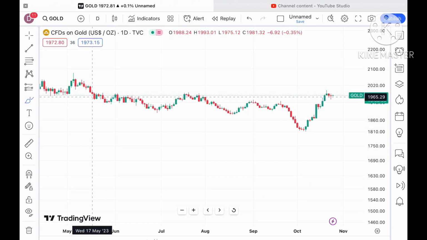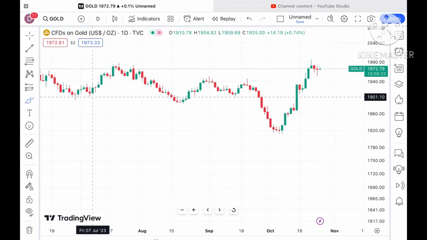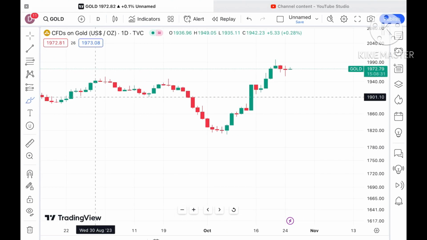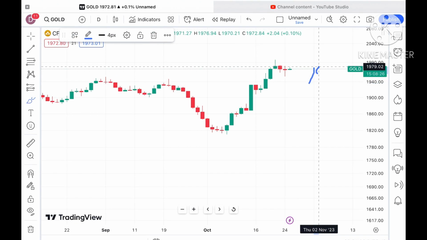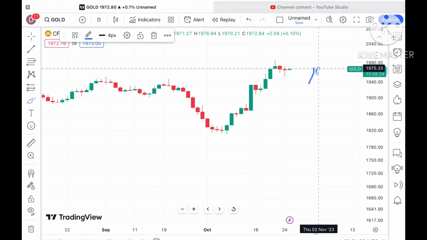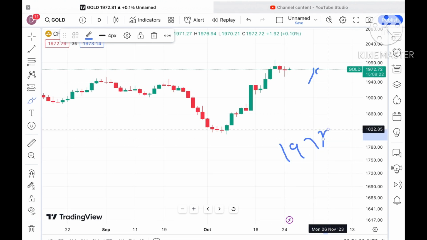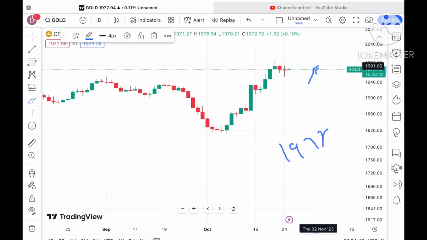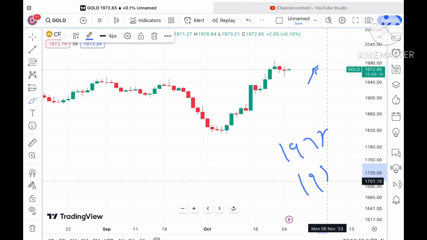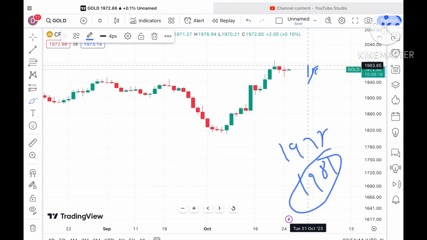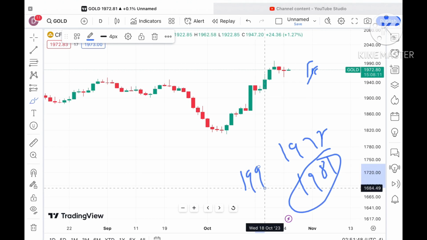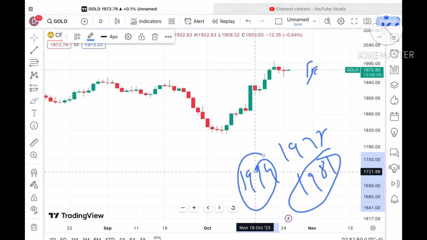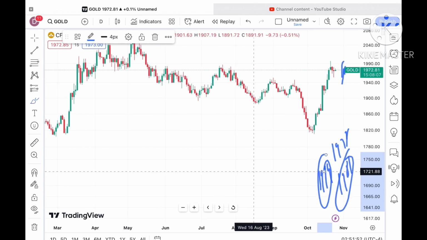Chances are high that if the price keeps sustaining, we can see further upside, and there are higher chances that it can move towards a level of around $1975, and if the price keeps sustaining a level of around 1977, once the price started moving above that level, we can see a further high, and then a probability of going towards 1981.80, and from there a probability of going towards $1995. Once the price moves above that level, we can see further upside, because there will be a zone breakout.